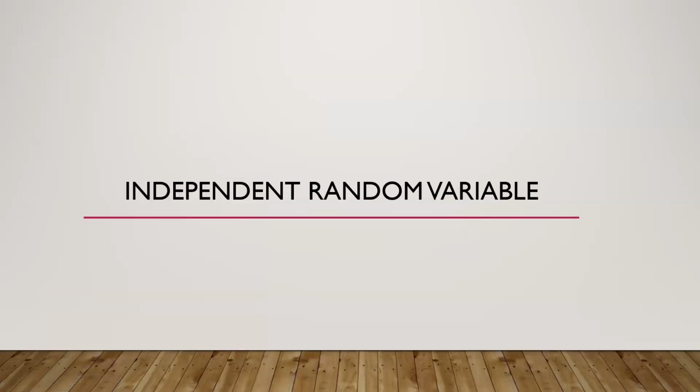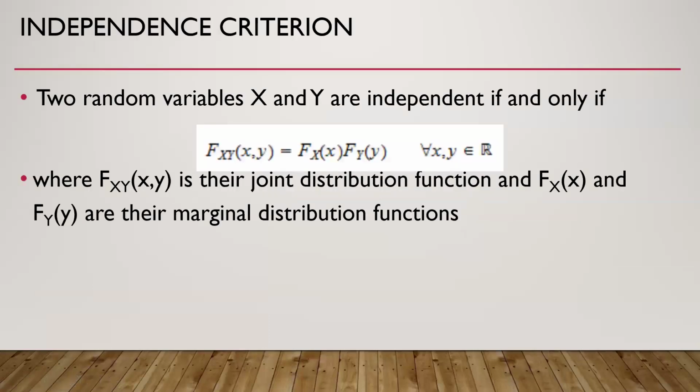Then independent random variables. What are the criteria? Two random variables x and y are independent if and only if the joint distribution function is equal to the multiplication of the distribution functions of the two variables, where capital Fxy is the joint distribution function and capital Fx and capital Fy are their marginal distribution functions.